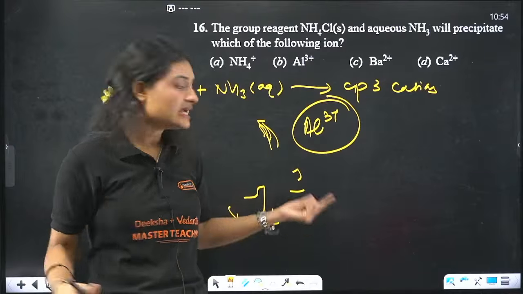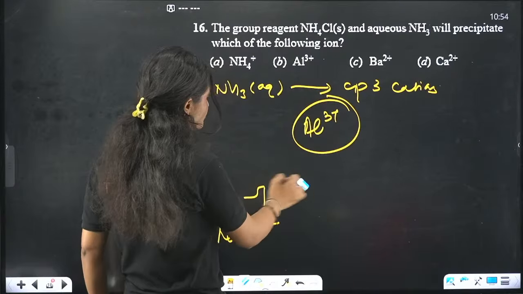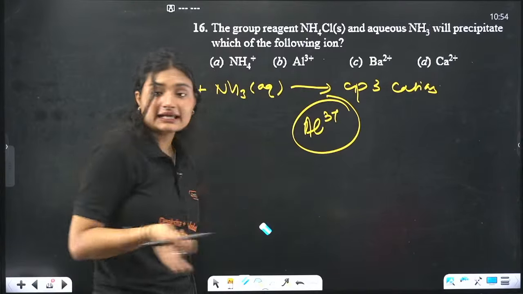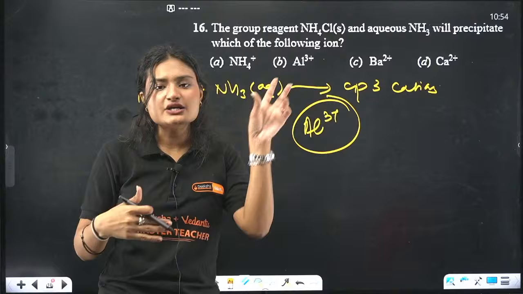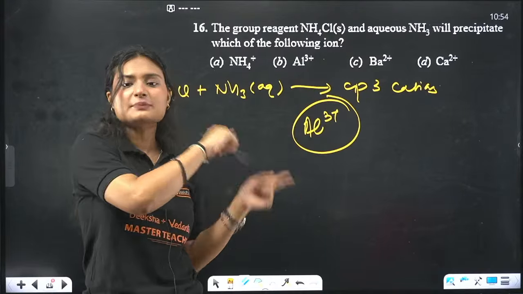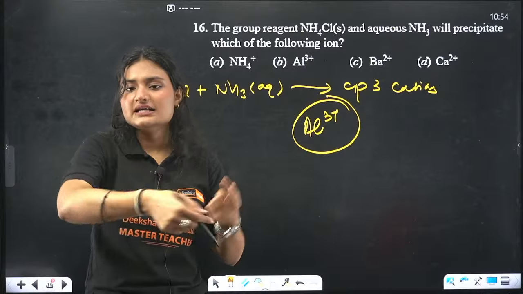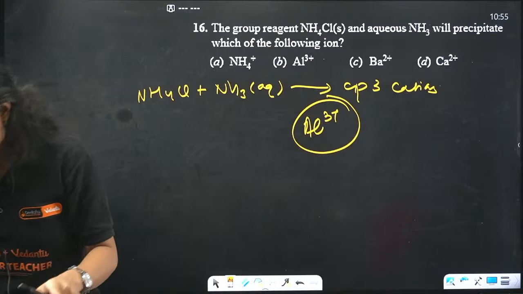So every day, watch one shot, make short notes, solve PYQs, and at the end of the day revise. That chapter is done. Next day start a new chapter, do the same thing, but at the end of the day revise the first chapter and the second chapter. Similarly, on the third day, revise the first, second and third chapters. If you're starting from 0, that is okay.